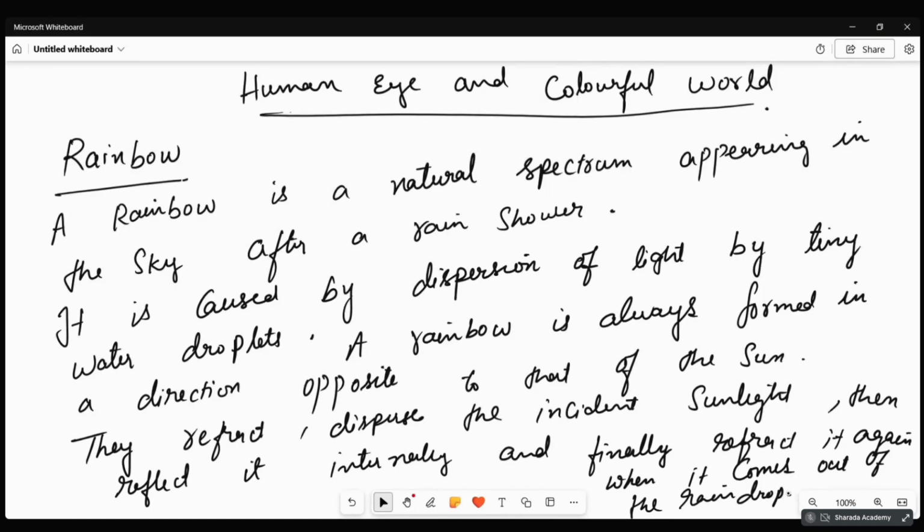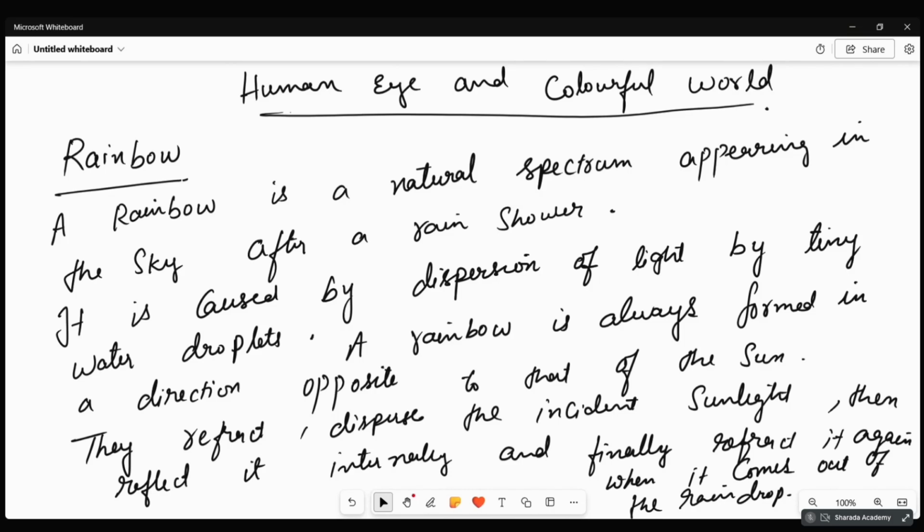So rainbow, first thing, it is a natural spectrum. Spectrum means a band of frequencies, where each one has a different wavelength. The band of colors that we get is called a spectrum, which appears in the sky. Why does it happen? Because of the tiny droplets. Whenever there is rain and it is sunny also, we see the rainbow. When sunlight passes through these water droplets, we can see this dispersion of light, that is the rainbow.